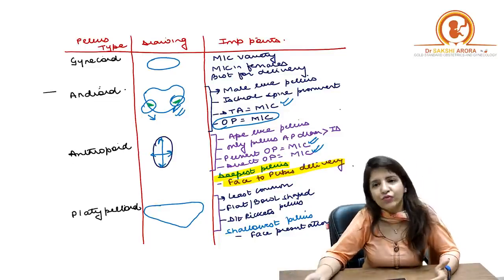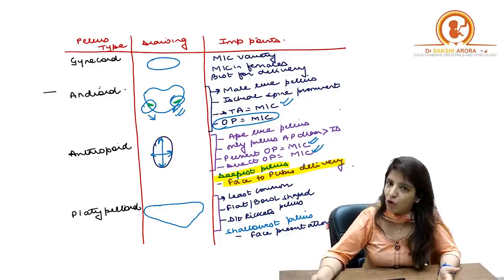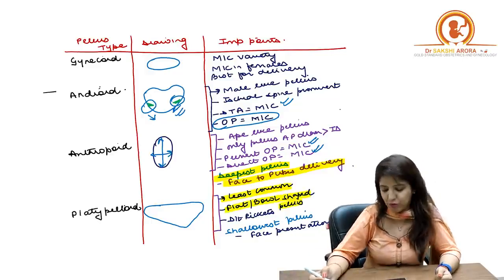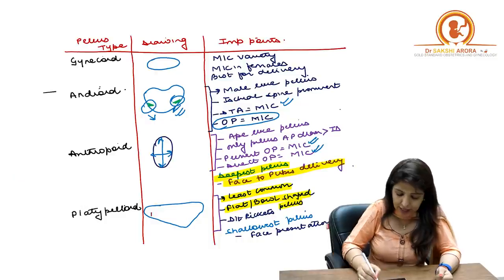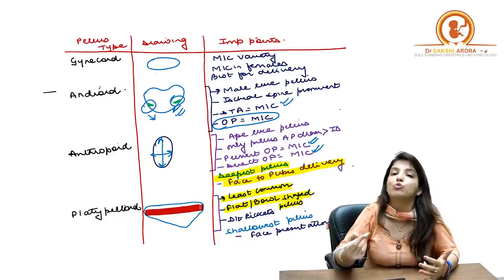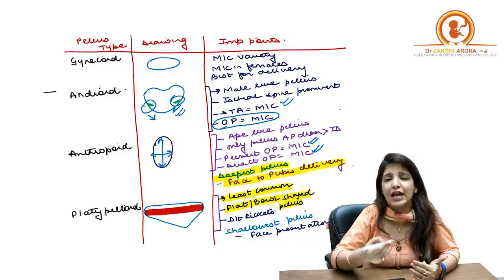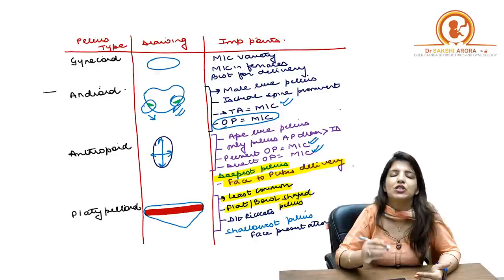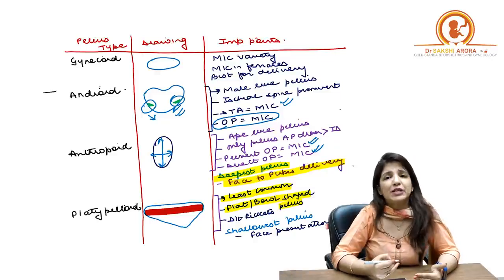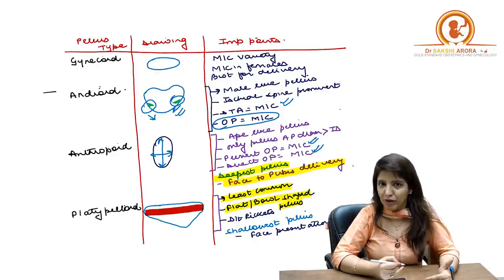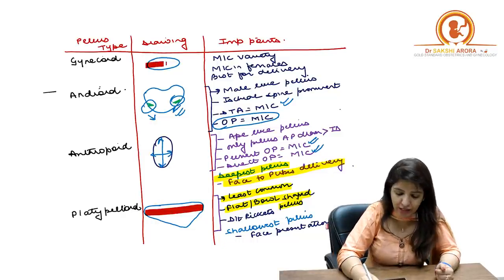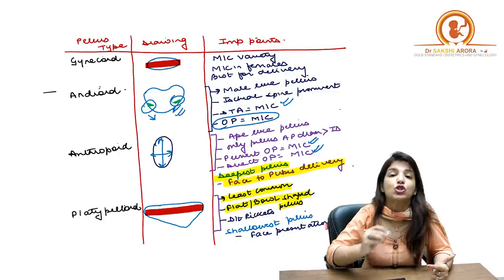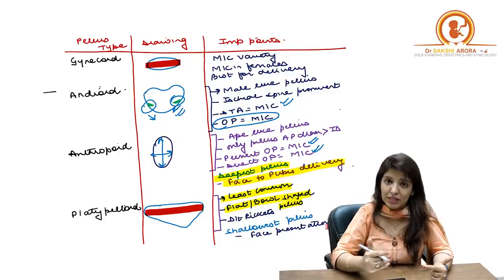Then comes the rarest variety of pelvis, which is the platypelloid pelvis. A platypelloid pelvis is a flat or bowl-shaped pelvis. As you can see over here, the transverse diameter is more, but it is much more than AP diameter. So if they ask you in which pelvis is transverse diameter much more than AP diameter, it has to be a platypelloid pelvis. Whereas in case of gynecoid pelvis also, the transverse diameter is more than AP diameter, but it is not much more than AP diameter.